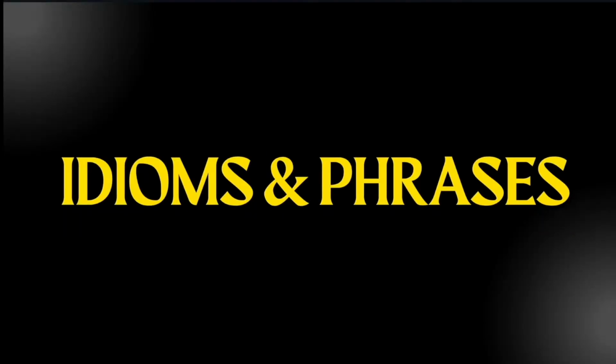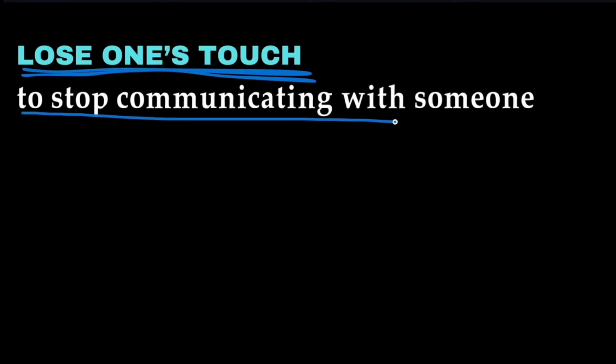So we have completed the one word substitutions, and now let us move on to the final part, which is idioms and phrases in the learning phase. The first one we have is lose one's touch. Lose one's touch means to stop communicating with someone. To stop communicating with someone is called losing one's touch.